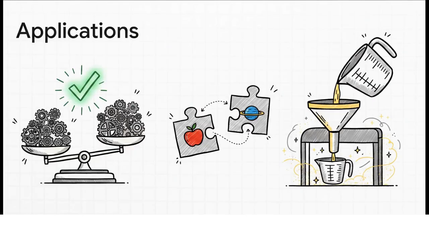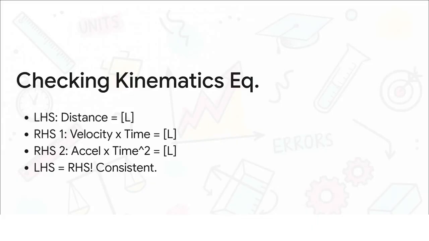Because of that rule, dimensional analysis becomes the ultimate toolkit, giving scientists 3 major superpowers. First, it allows you to prove whether complex formulas are fundamentally broken before you even plug in a single number. Second, you can use it to derive completely new relationships between physical quantities if you know they depend on each other. And third, it acts as a flawless mechanism for converting units from, say, the modern SI system back to the old CGS system. Let's actually test it out right now by checking the famous kinematics equation.